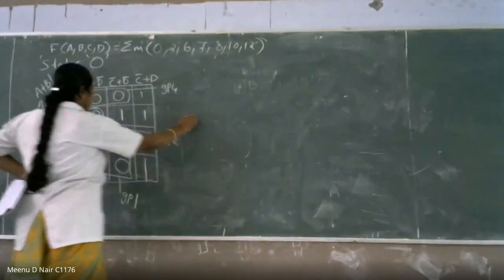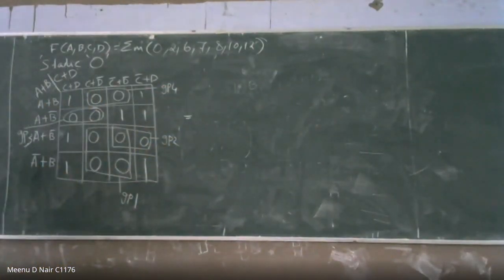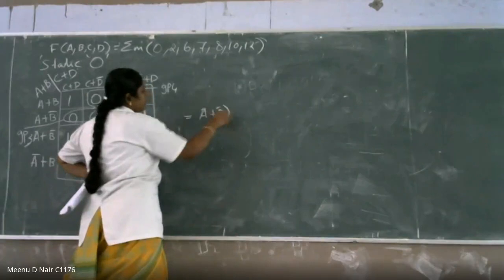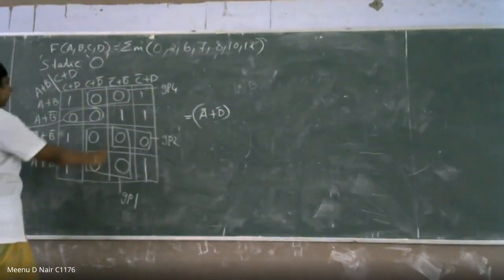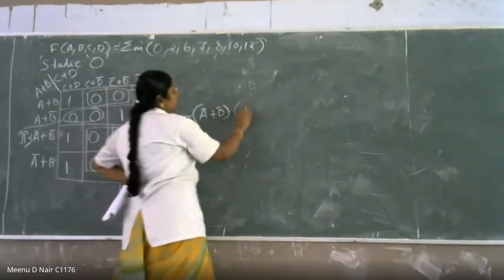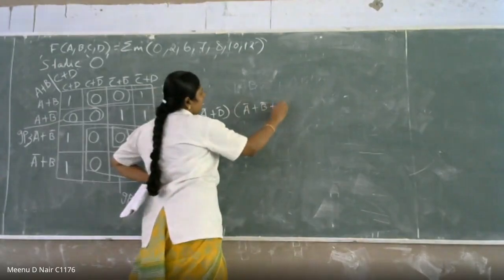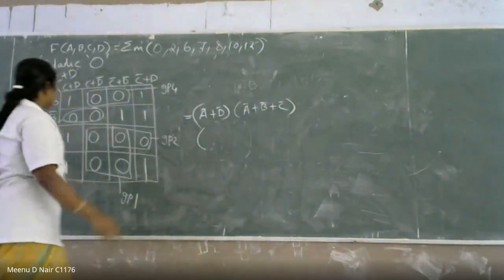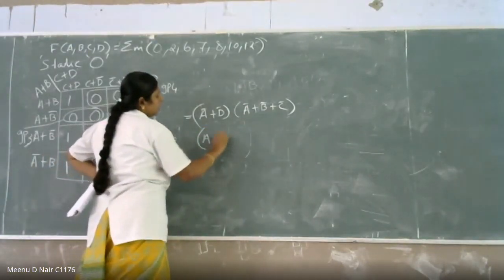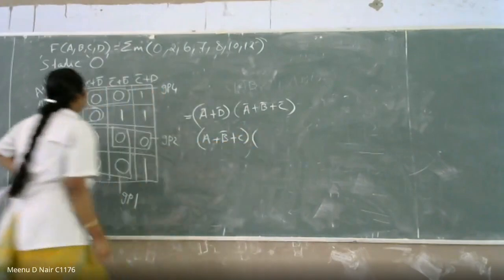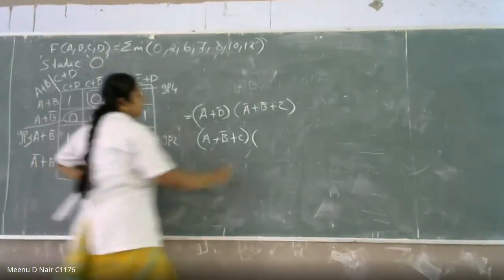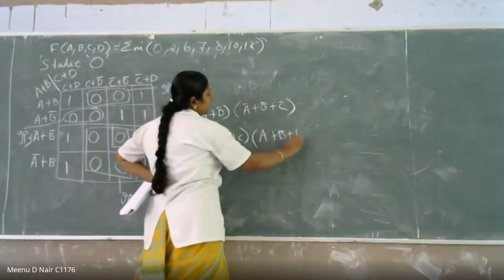So what is the answer? For group number 1, A bar plus D bar. Then group number 2, it is A bar plus B bar plus C bar. Then group number 3 is A plus B bar plus C. And the last one is group number 4, A plus B plus D bar.